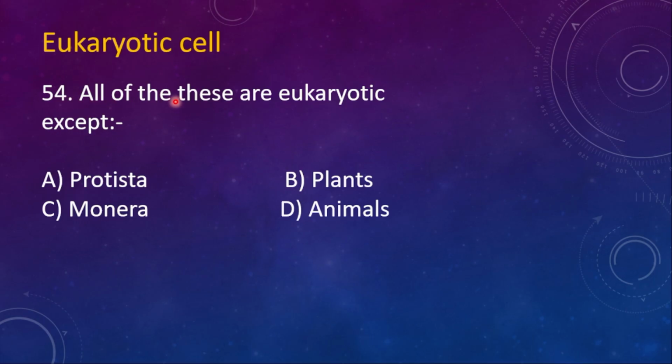Now the questions from eukaryotic cells. 54. All of these are eukaryotic except A, protista, B, plantae, C, monera, D, animals. So here the right option is monera.